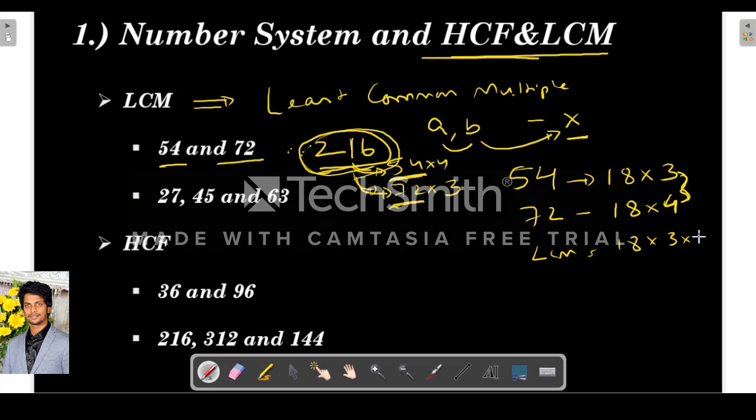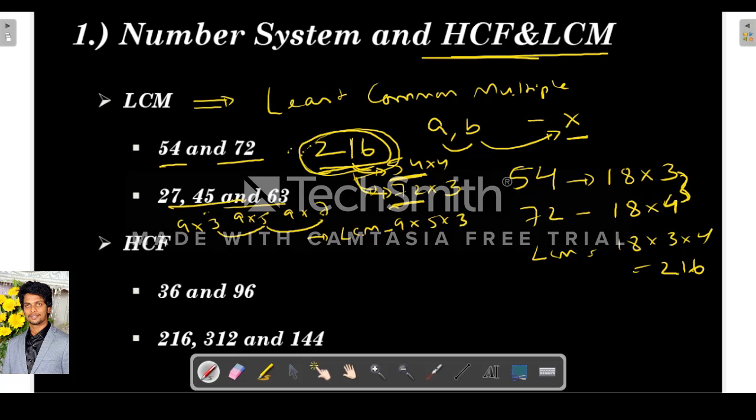So the LCM of 54 and 72 is equal to 18 into 3 into 4, which is 216. So how to find the LCM of 27, 45, 63? Here we can write 9 into 3, 9 into 5, 9 into 7. So here 3, 5, 7 have only the common factor 1 because all these are prime numbers.